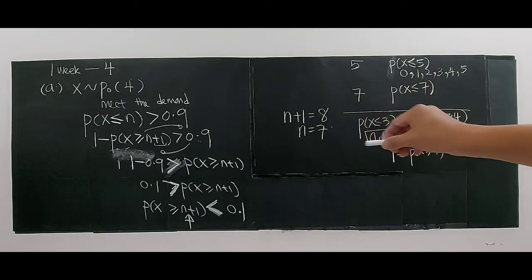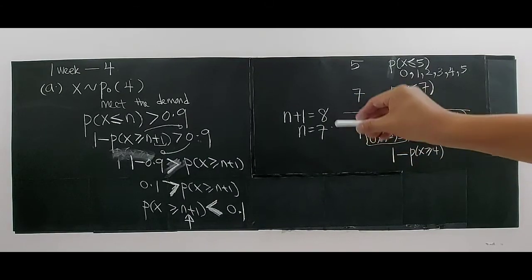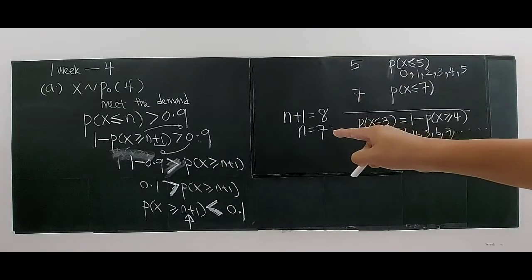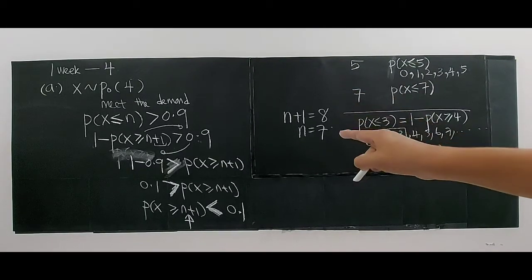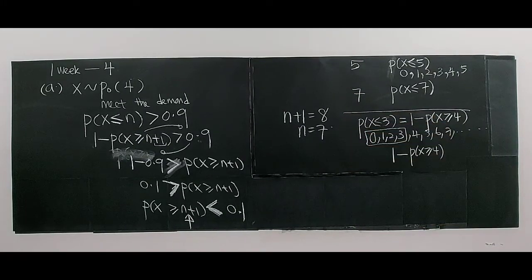So you can write a statement: the minimum number of magazines that the news agent should order is 7. Right? 7 copies in order to meet all the demand during that week with a probability of 0.9. Alright? Okay, that's simple. That's all for this question.